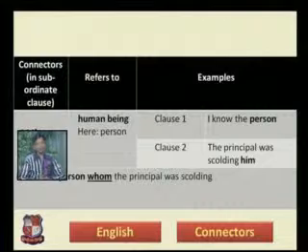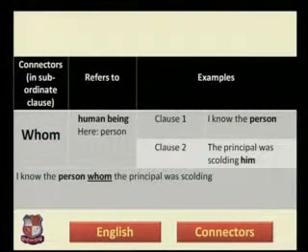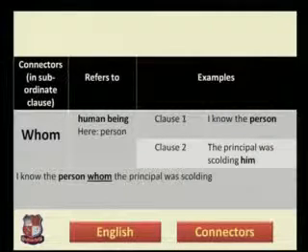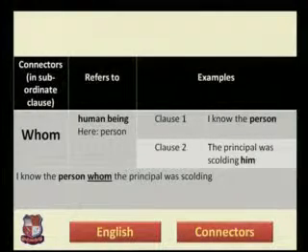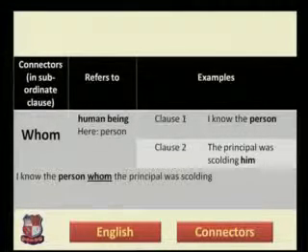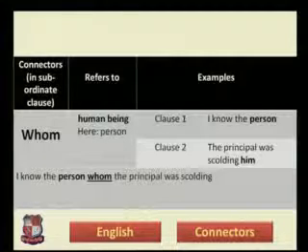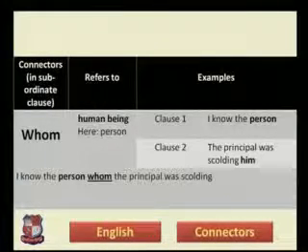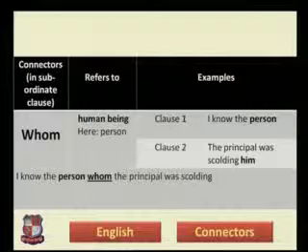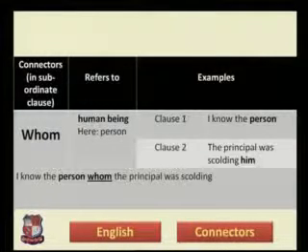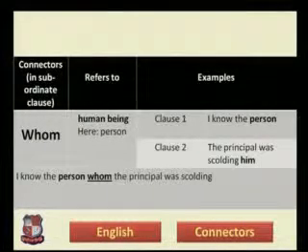Second example of whom. Here in the sentence, clause number 1 is I know the person. So person is in bold form, as you can see. Clause number 2 is the principal was scolding him. Again, him is an objective inflection. And in clause number 1, I know the person. Person is an object. Sentence is I know the person.